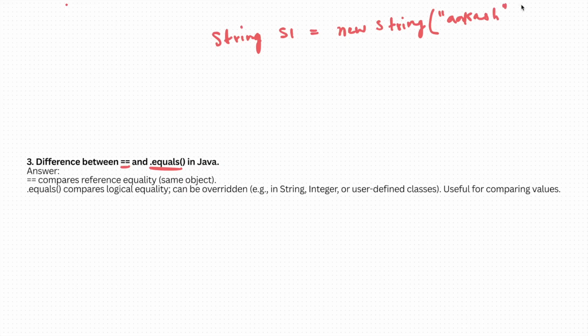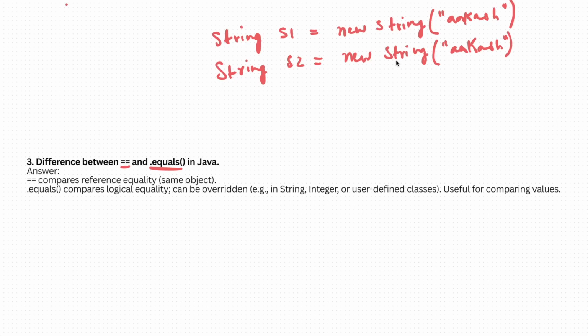And I am creating one more string, s2 is equal to new String, and inside this also the value I am giving is Aakash.